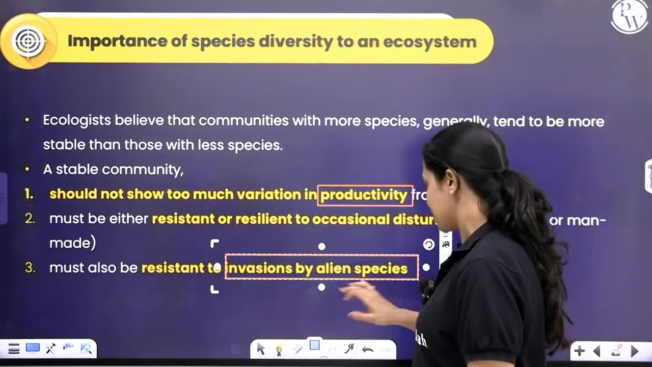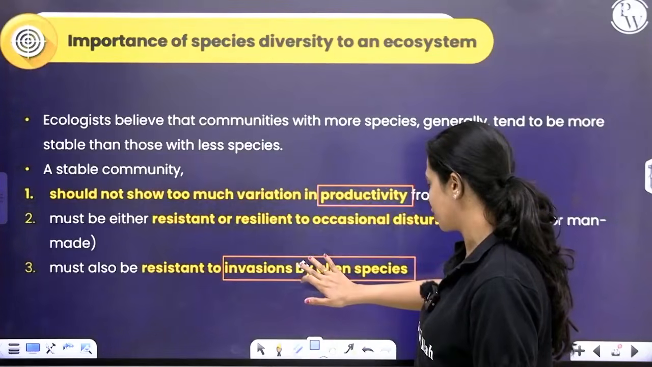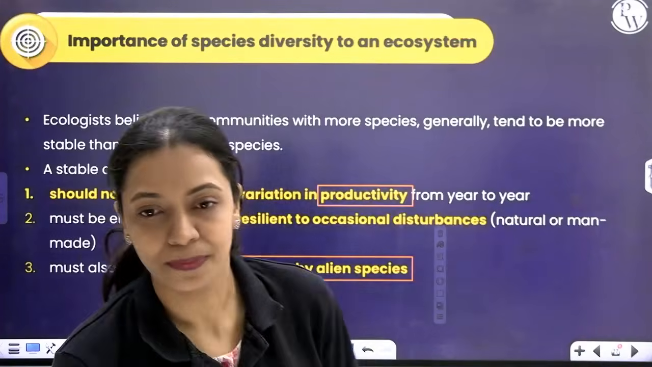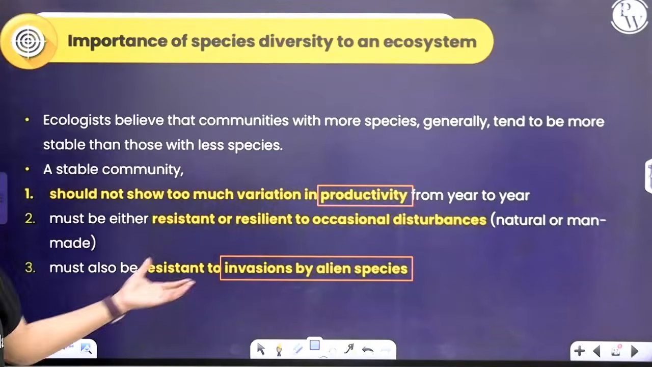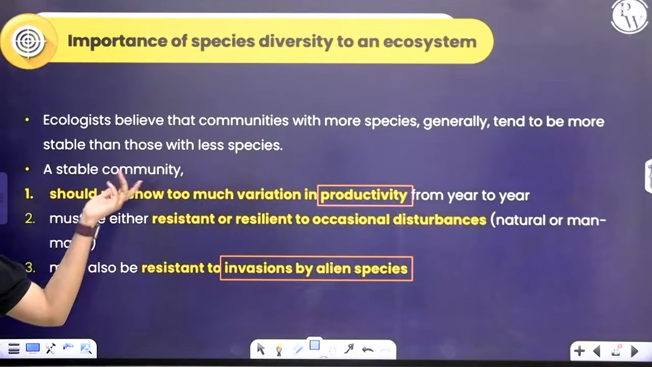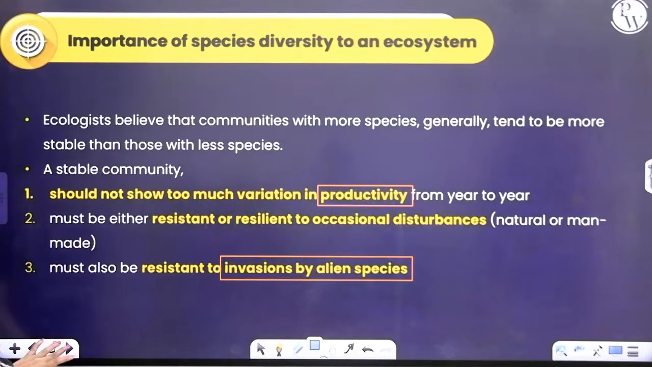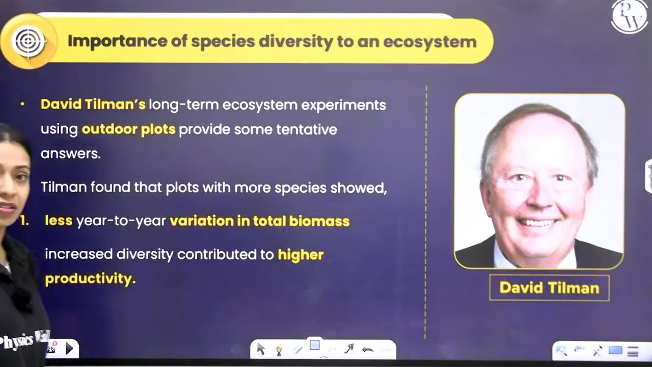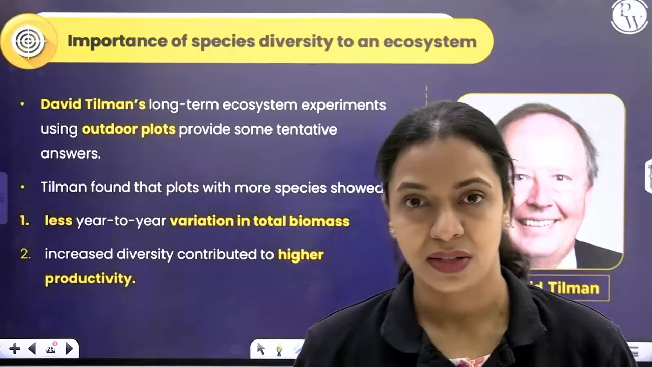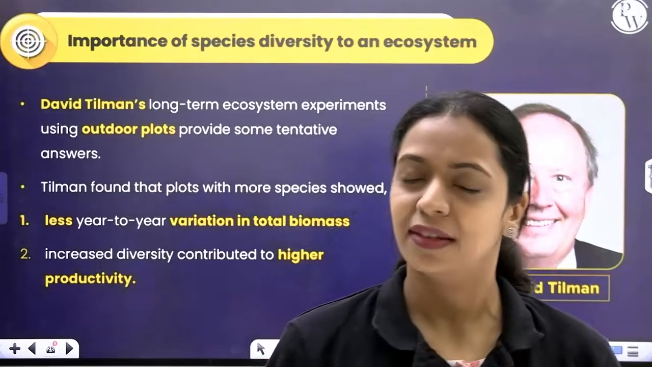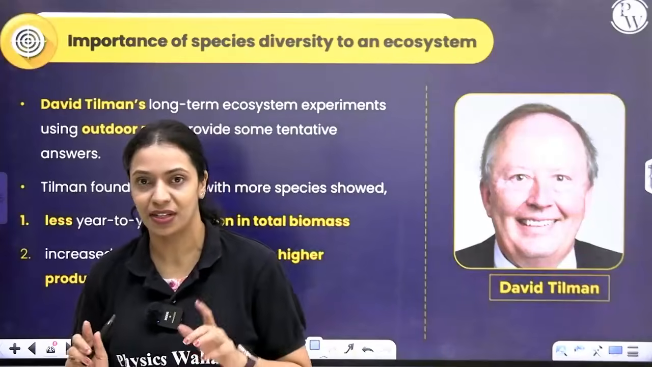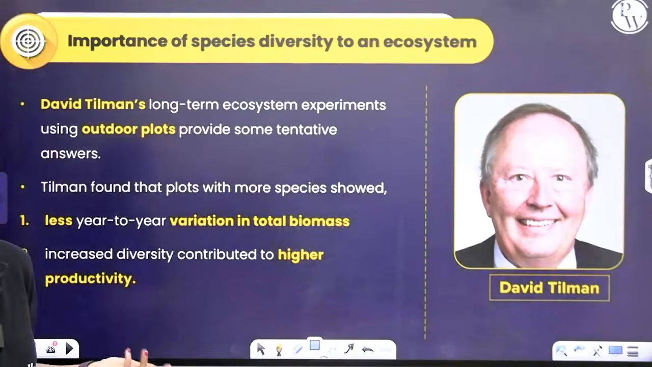In these cases, the ecosystem will be more stable, it will not get affected, it will be self-sustainable. Such things will not bother the ecosystem, it will be resistant to all of these things. Then we say that the ecosystem is stable. It is noticed that ecosystems' productivity doesn't vary much. Even if there are occasional disturbances or alien species invading, the ecosystem will still manage to sustain itself whenever the biodiversity is higher. Okay, so how do we know about this?